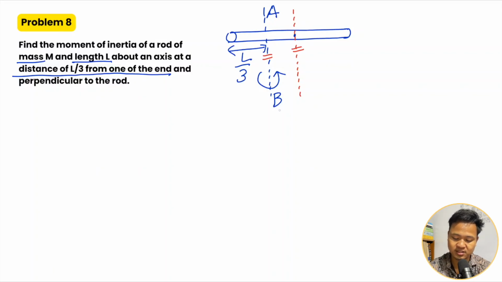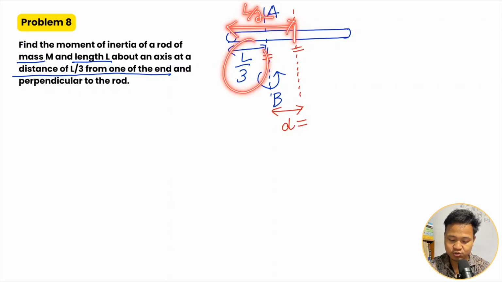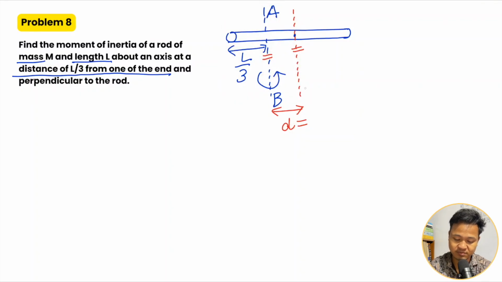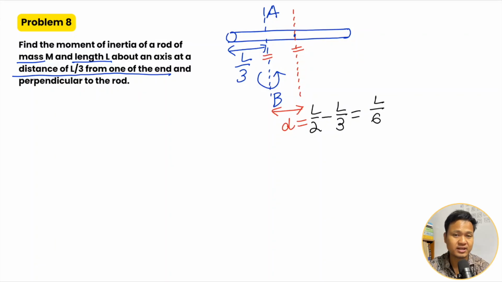D is the separation between the two axes. So this is D. The center of mass is at half, so this side is L by 2, half of the total length. So how do you find D? This D will be given by L by 2 minus L by 3. So how much is this? Here you'll have L by 6. Now I have D, and with the mass we can find I com.